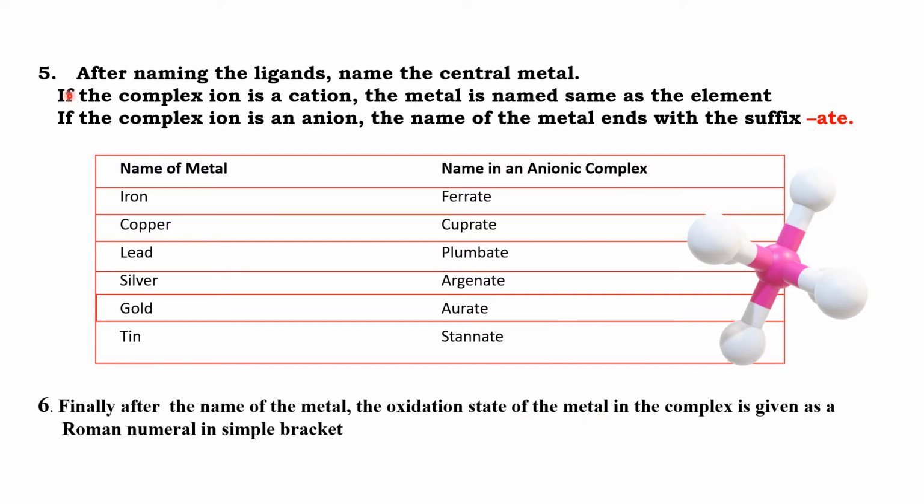So name the ligands, then name the metal ion. When naming the metal ion, we have to think about the charge on the coordination sphere. If the charge is negative, use ATE at the end of the metal name. And similarly, represent the oxidation state of the metal ion in brackets using Roman numerals.